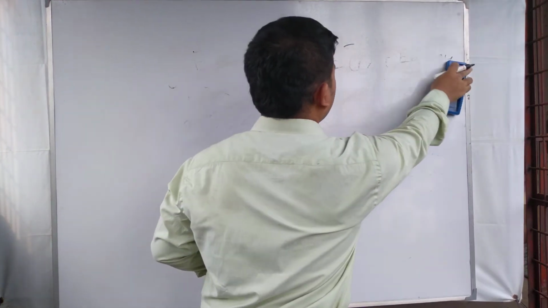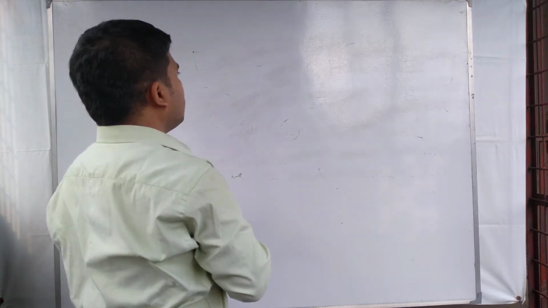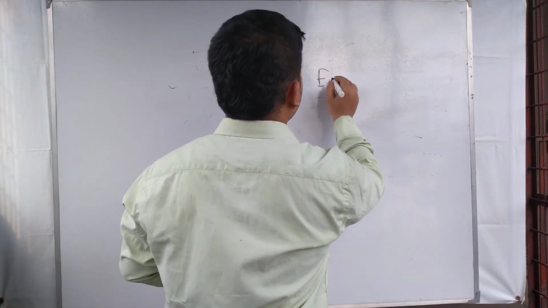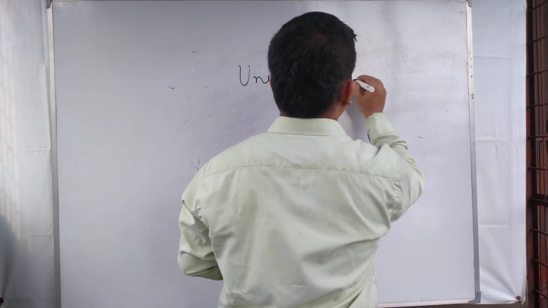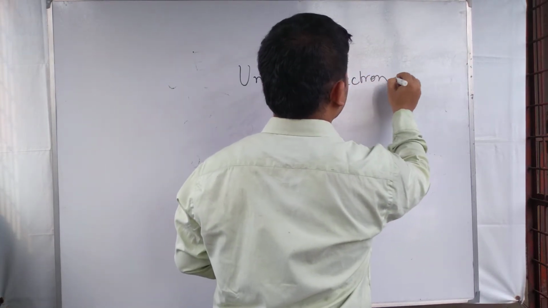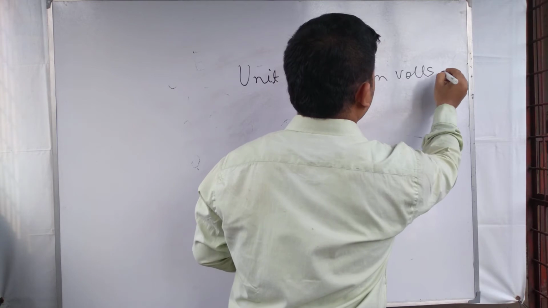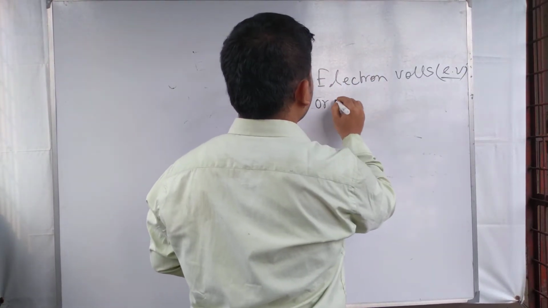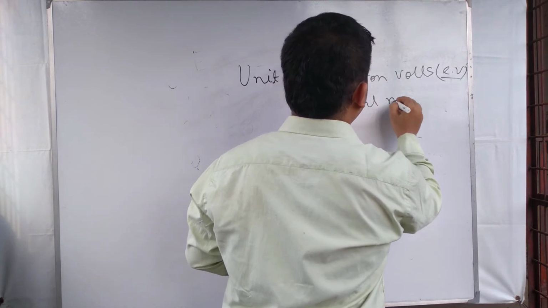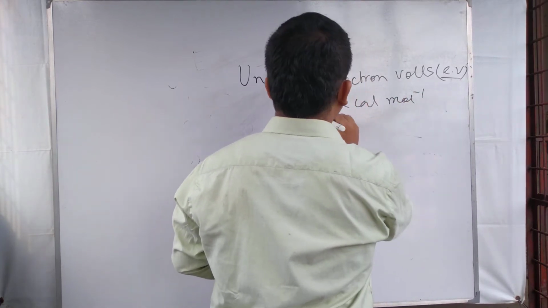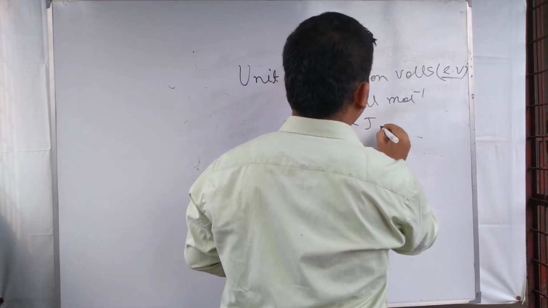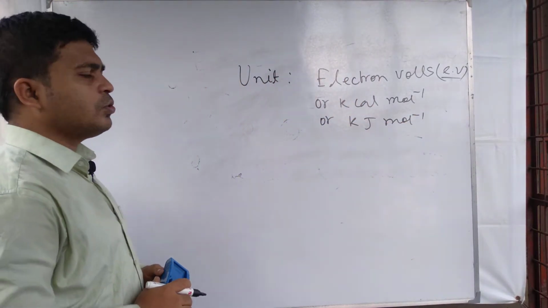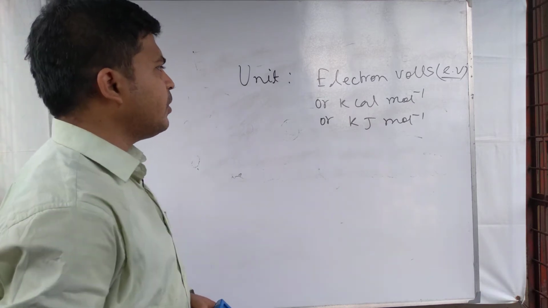Now the question is, in which unit are electron affinities measured? The unit of electron affinity is electron volt, or eV, or kilocalorie per mole, or kilojoule per mole. These are the units used to measure electron affinity.